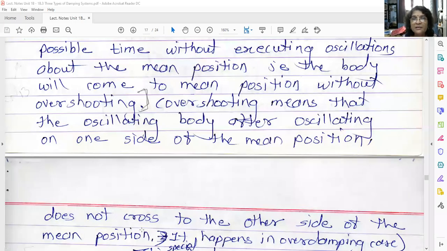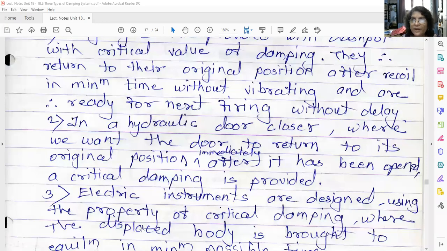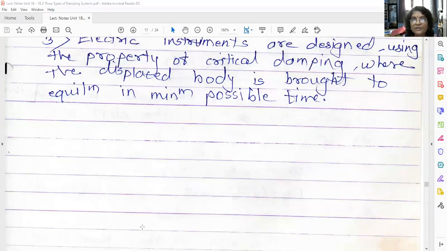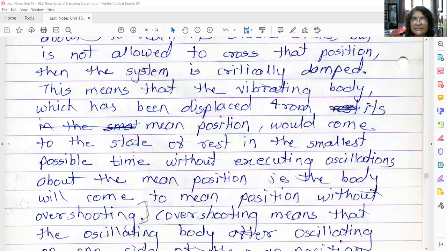That's why the solution we get is x is equal to x0 into a bracket. The graph is the same as the overdamped system. The only difference is that the system will come to the rest position immediately after it has been displaced, in minimum possible time, and the motion is again aperiodic or non-vibratory.